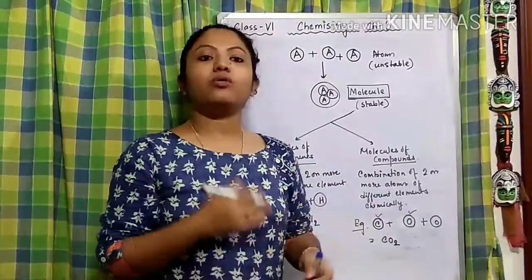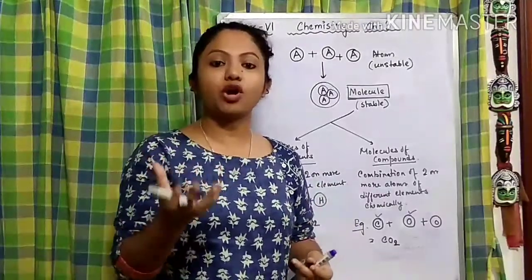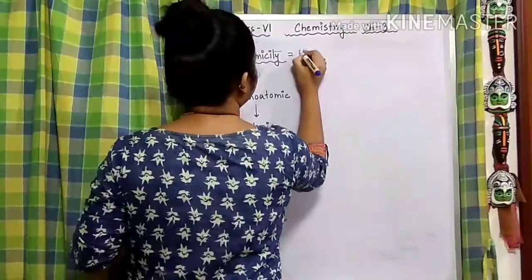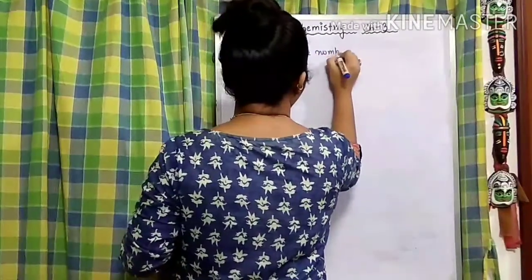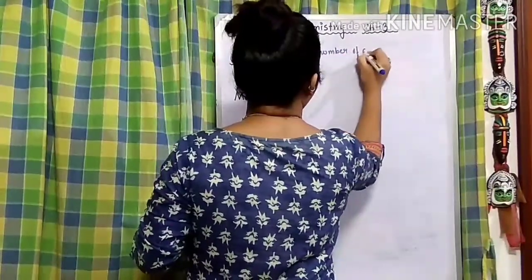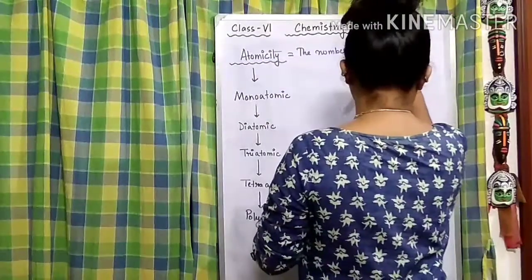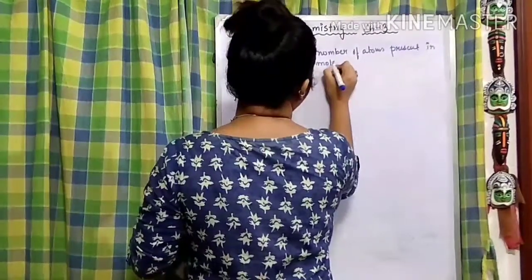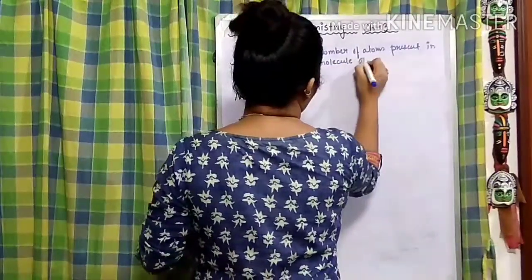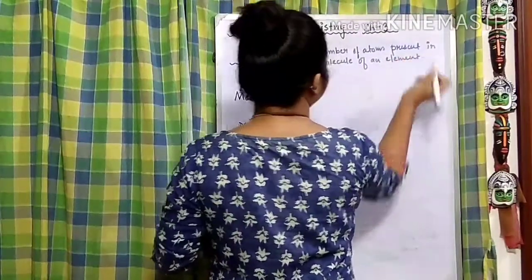Now we come to the concept of atomicity. The number of atoms present in the molecule of an element is known as its atomicity.